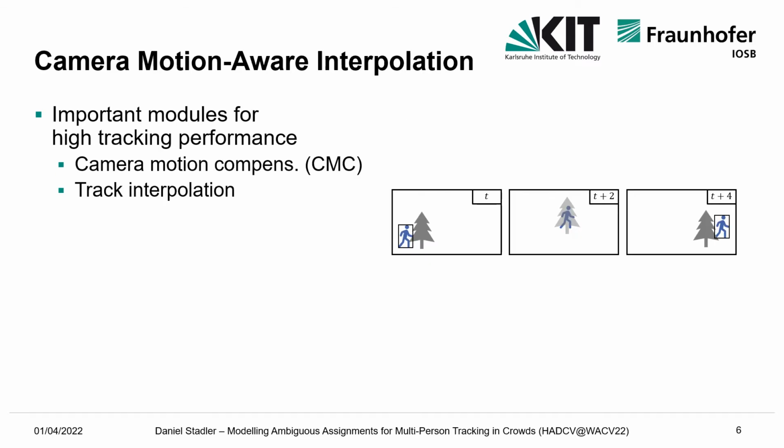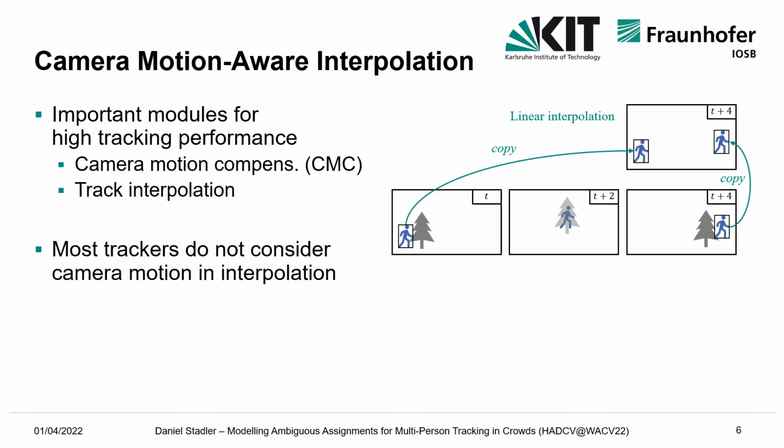Now I talk about the additional tracking modules we have introduced. We found that two components are important for a high tracking performance: a camera motion compensation if videos with severe camera motion are processed, and a mechanism for track interpolation after occlusion. However, most trackers in literature which apply an interpolation do not consider camera motion.